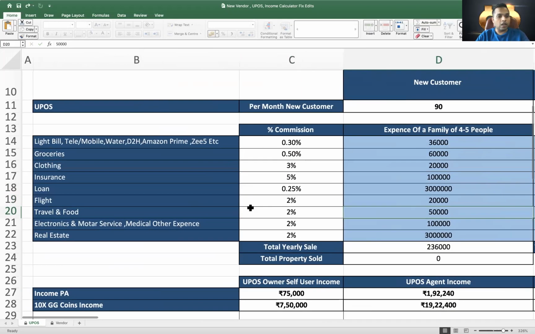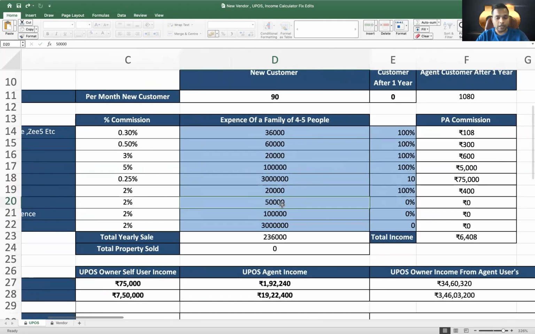Then it is our travel and other food bills. Like we go to restaurants, we go to different locations with family. And I have taken a family of 5 people at 50,000 rupees a year, which is on a very low side. Even if you take one travel package for 2 people, it will cost you more than 50,000 rupees. I have given you this for the entire year, for the entire family, every restaurant bill, your weekly outing, everything comes under this 50,000 rupees. Let's assume that also.